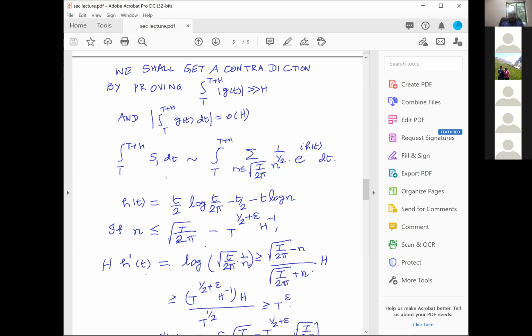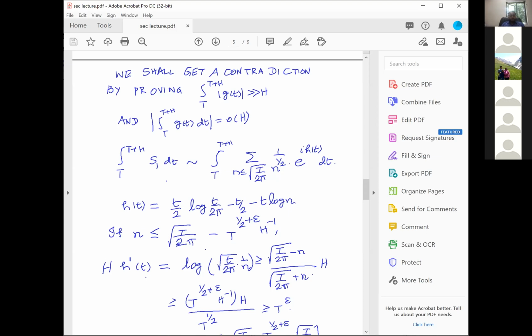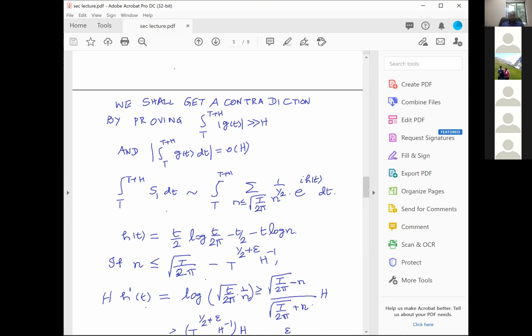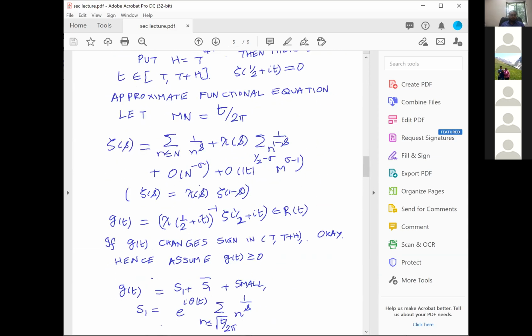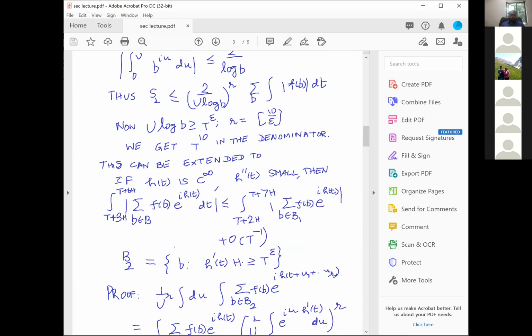As it is, it's a little difficult. But again, the multiple averaging helps. Since it's non-negative, you can do the multiple averaging. And if you do the multiple averaging, it means that if capital H into H prime T is bigger than T power epsilon, that range can be forgotten. Only where capital H into H prime T is less than T power epsilon, that range has to be maintained.